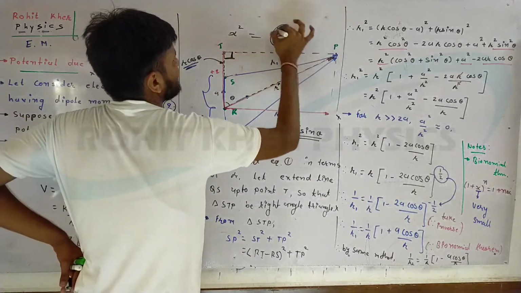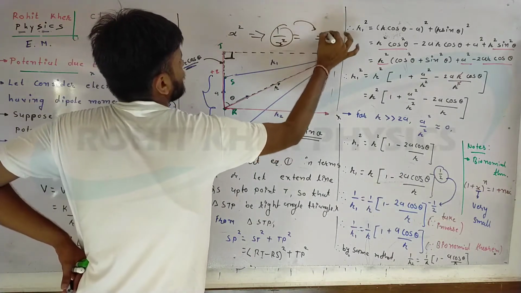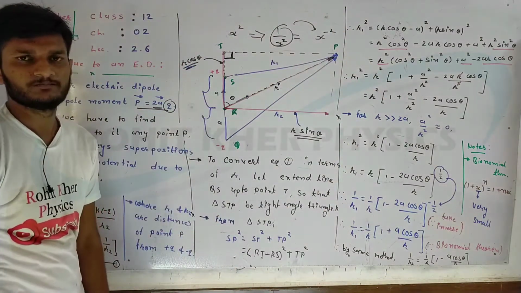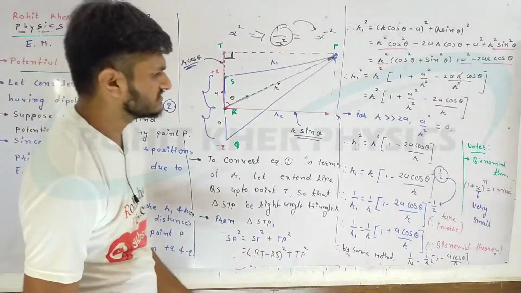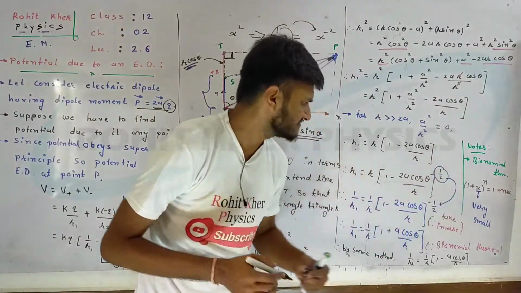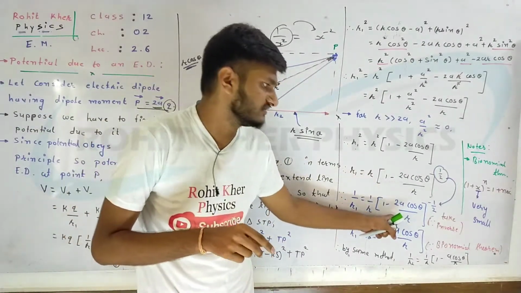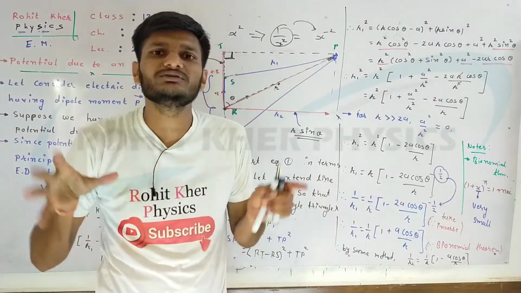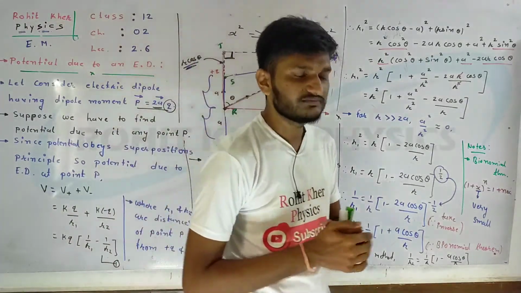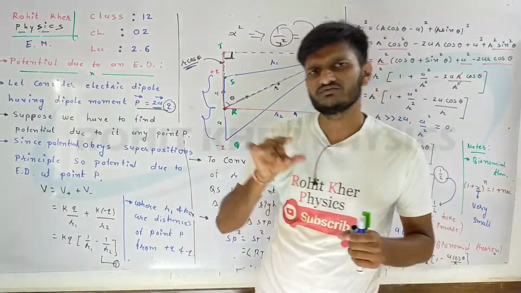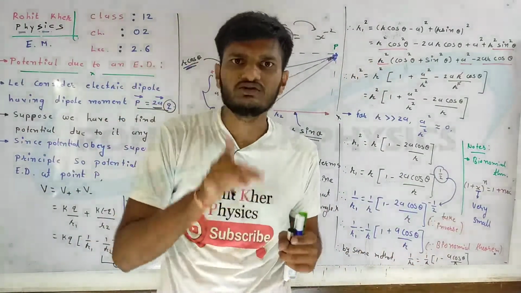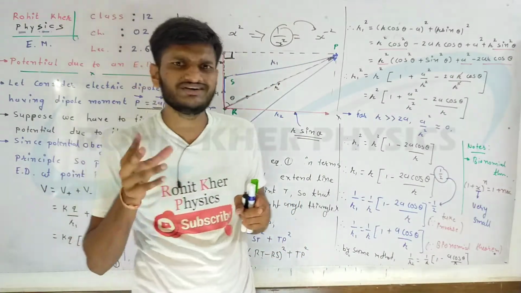We can write this as x to the power minus 2. So if you inverse, it's nothing, just take its power as minus 2. So now we are going to apply the binomial theorem. The binomial theorem is a well-known theorem for students of PCM, but for students of PCB, it's a little bit tricky.